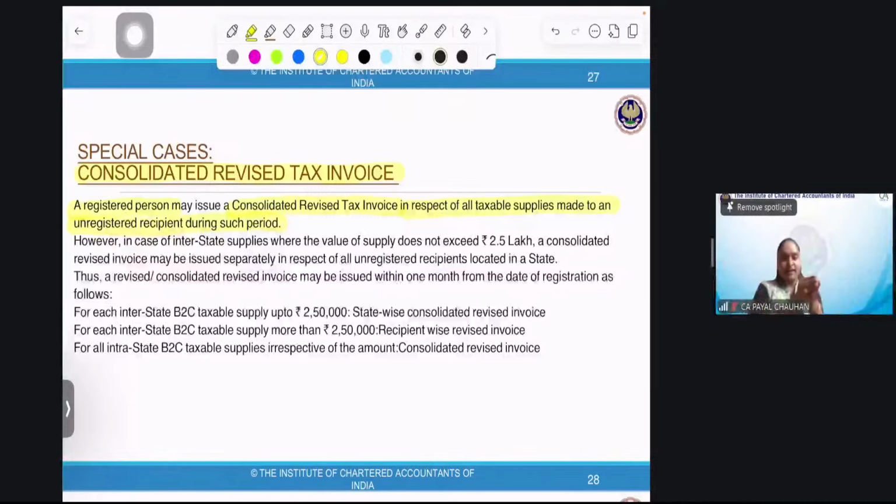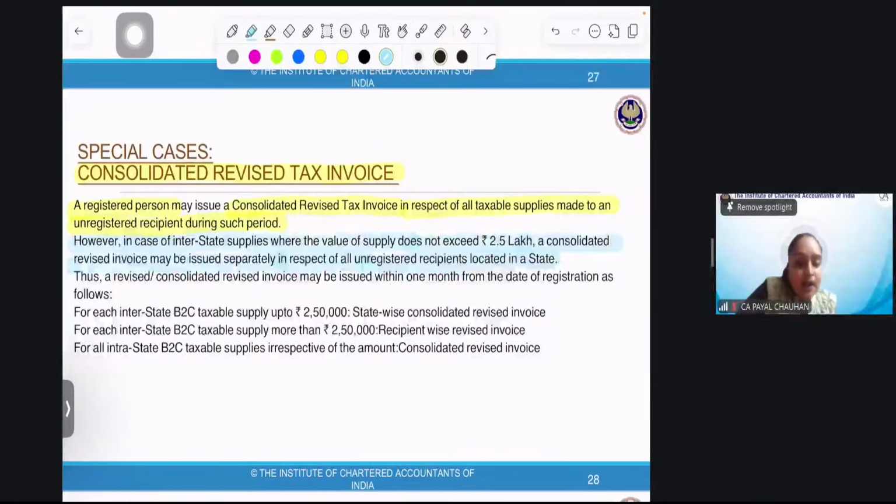I can consolidate the whole supply made during that period and issue a consolidated tax invoice. However, in case of interstate supply, where the value of supply does not exceed 2.5 lakh, a consolidated revised tax invoice may be issued separately in respect of all unregistered recipients located in a state.